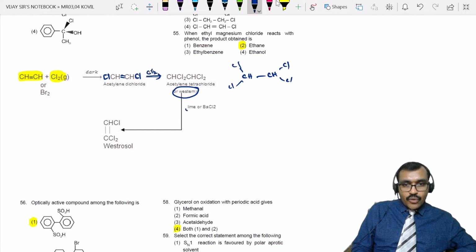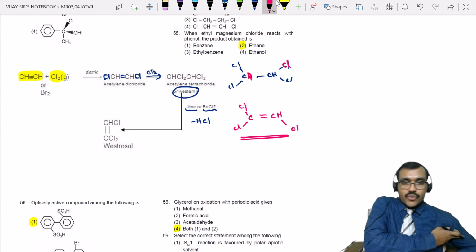When this is allowed to react with lime or barium chloride, then HCl is lost. Hydrogen from one carbon and halogen from another carbon. So HCl will be lost. If HCl is lost, what will be left? CCl, Cl, double bond, CHCl. This is called Westrosol, right?